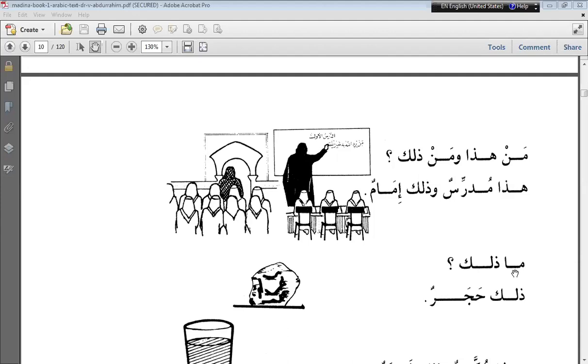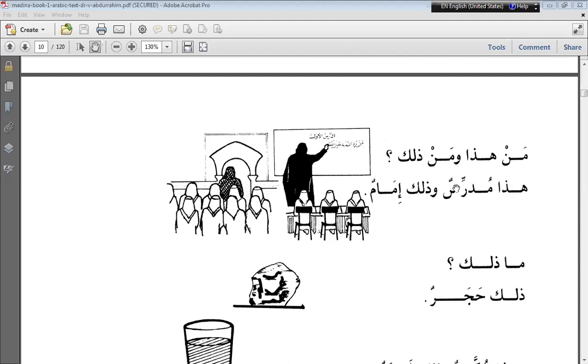Ma zalika, what is that? So that is hajarun. Hajarun means stone. It is a stone. Okay, that is a stone.